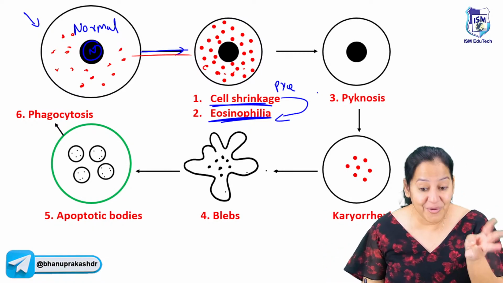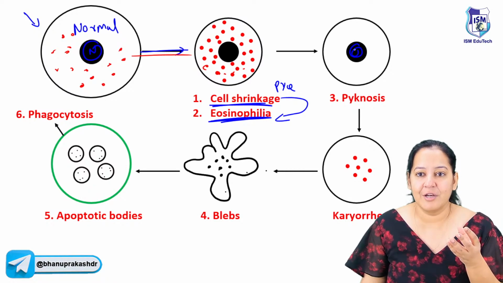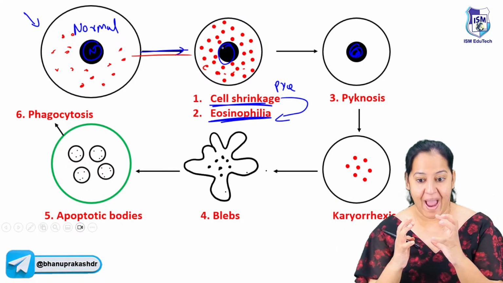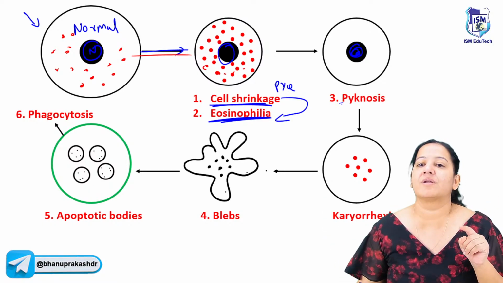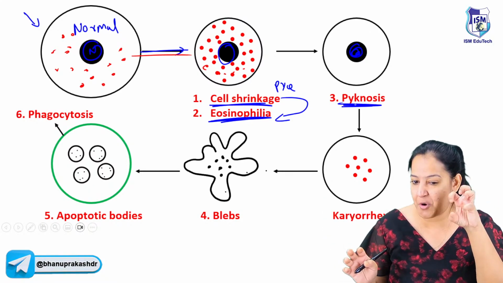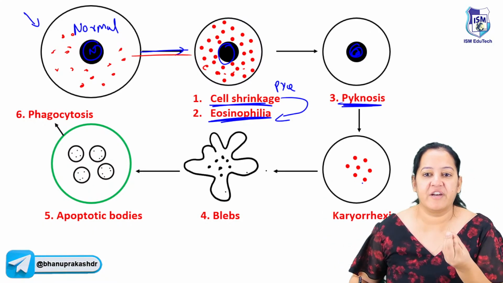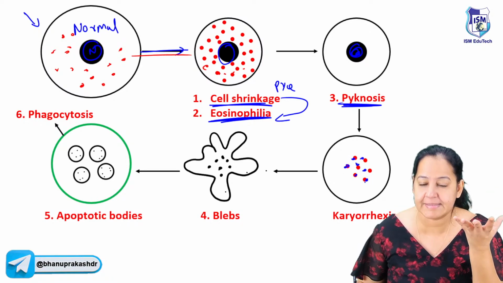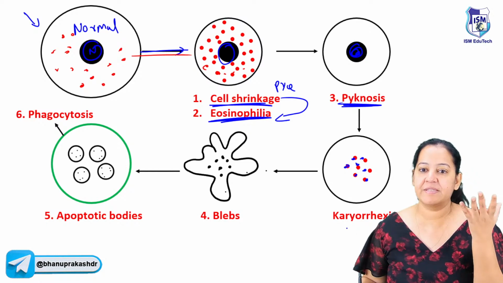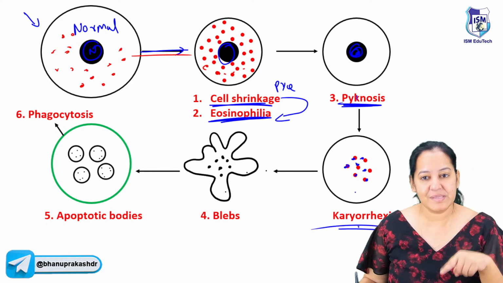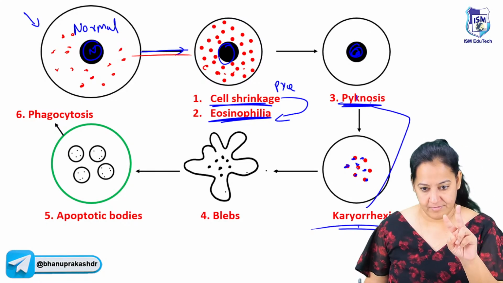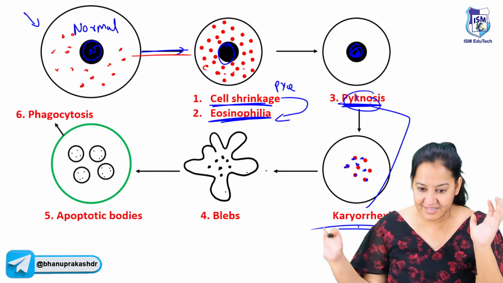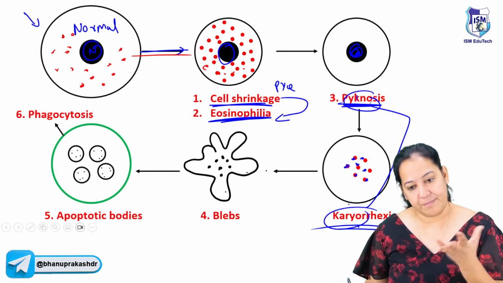Now the third thing is the nuclear feature. You see the nucleus becomes more compact. Compactness of the nucleus is known as pycnosis. The nucleus shrinks and becomes compact, deep blue in color. And after that, it will rupture. It will fragment into multiple pieces. Fragmentation of the nucleus into multiple pieces is known as karyorrhexis. So pycnosis and karyorrhexis are considered together. So the third feature is pycnosis and karyorrhexis. Pycnosis is condensation of the nucleus and karyorrhexis is fragmentation of the nucleus.